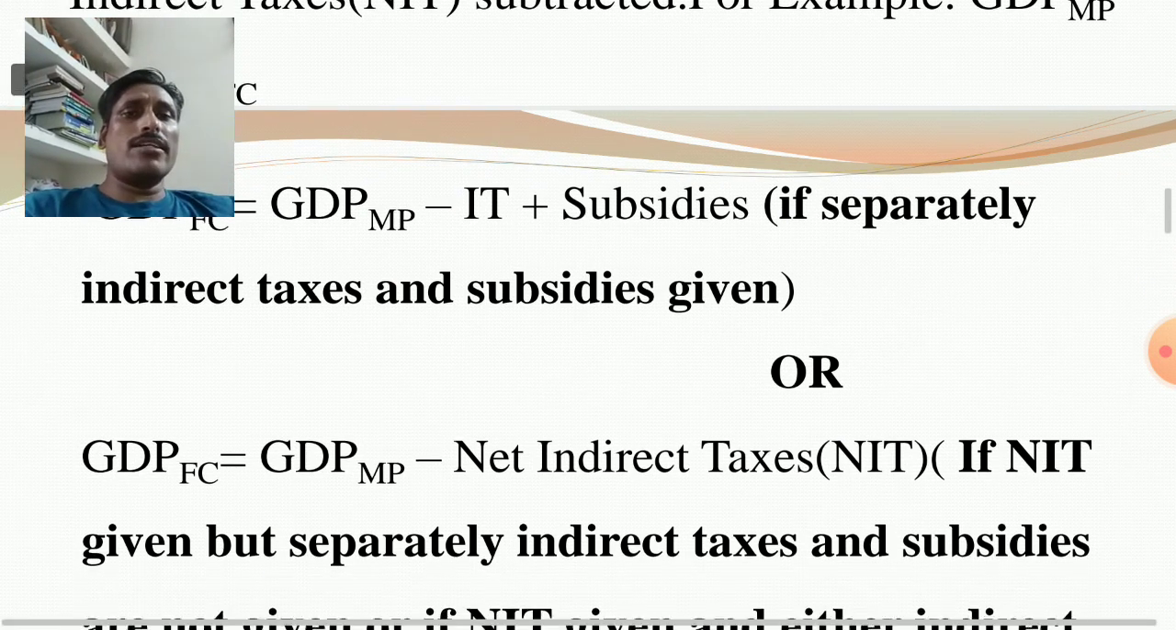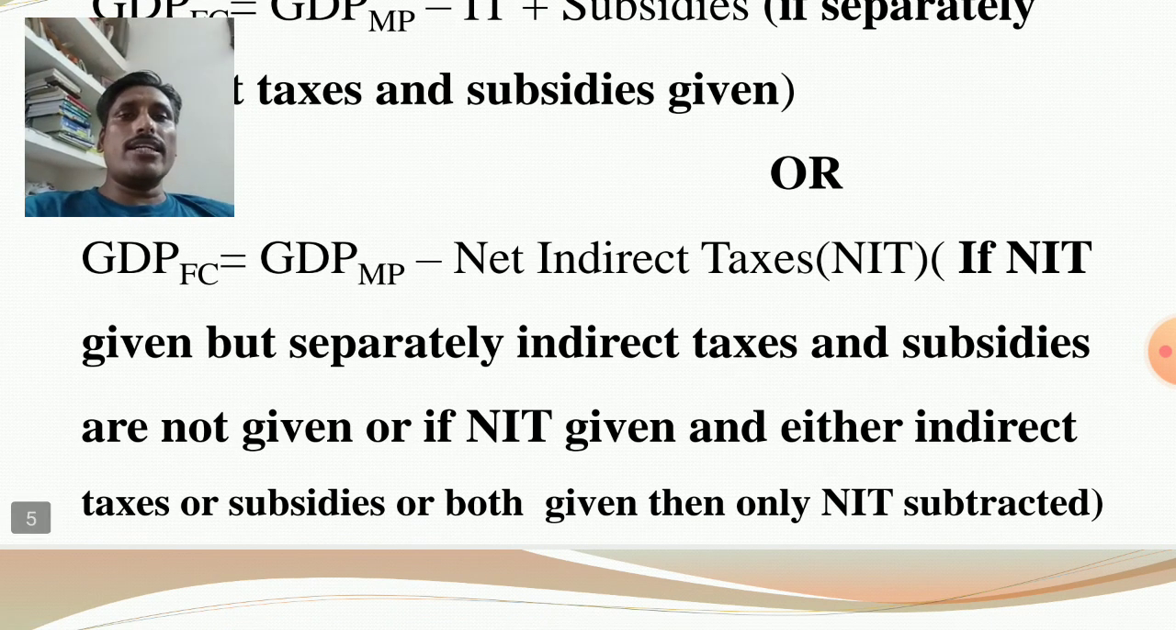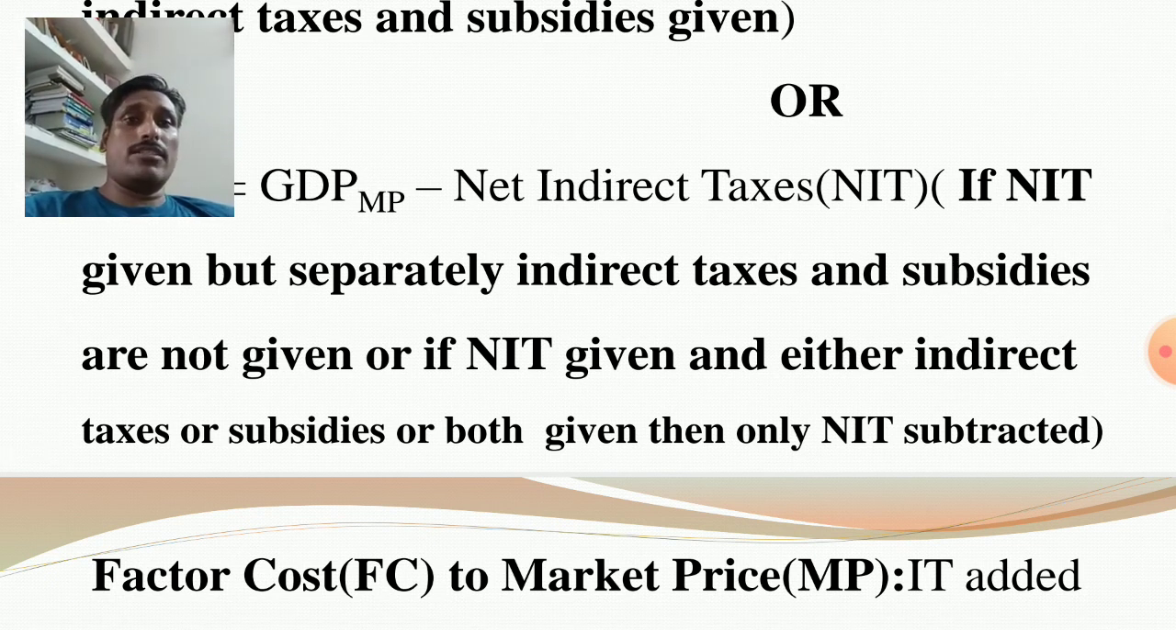If both are separately given, otherwise directly subtract NIT if NIT is given. Here, just to remember: if NIT is given but indirect taxes and subsidies are not given separately, then directly subtract NIT. Or if NIT is given and either indirect taxes or subsidies, or both, are given, then only you subtract NIT.